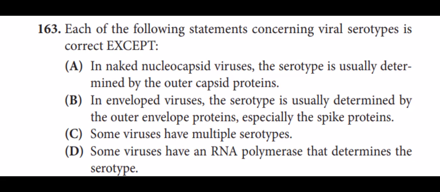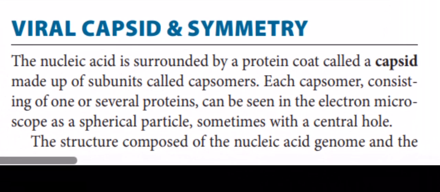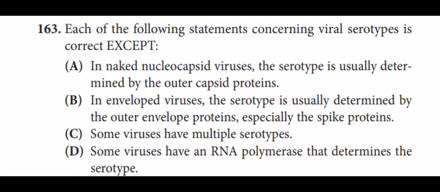Sorry, I forgot about explaining capsid. Let's turn to page number 216. It says the nucleic acid is surrounded by a protein coat called capsid. I think option A is cleared. And option B, in enveloped virus, the serotype is usually determined by the outer envelope protein, especially the spike protein. If the outermost surface is an envelope, it shows some changes on the envelope, and these changes are spike proteins, which tell us about its serotypes. Option C, some viruses have multiple serotypes. Yes, we know some viruses have multiple serotypes.